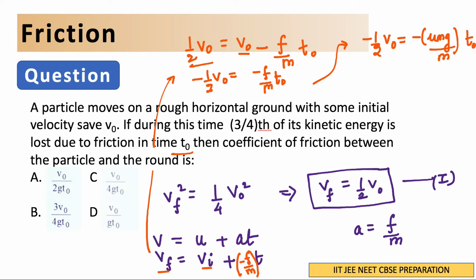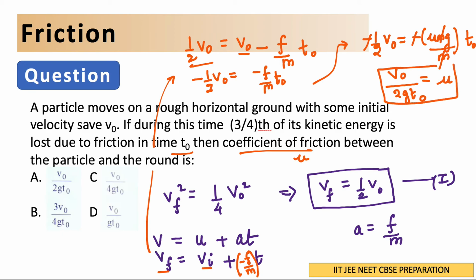Minus minus gets cancelled, and m and m gets cancelled. Nu, the coefficient of friction, is what we have to find. So nu is equal to v naught upon 2g times t naught. So this is our coefficient of friction.